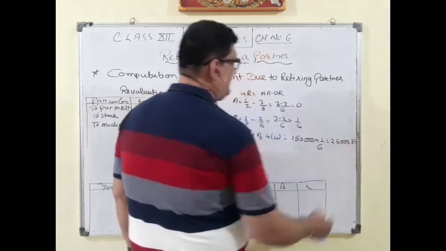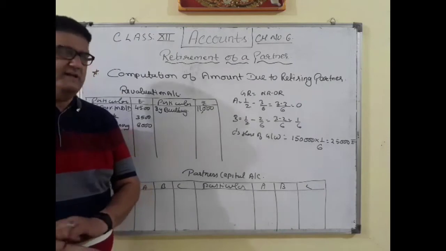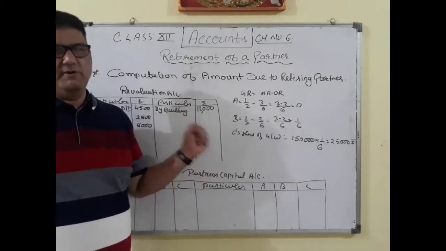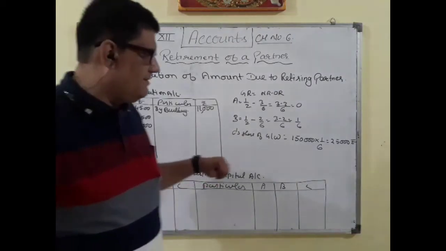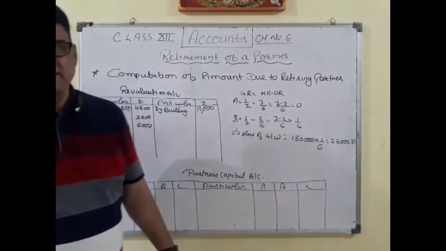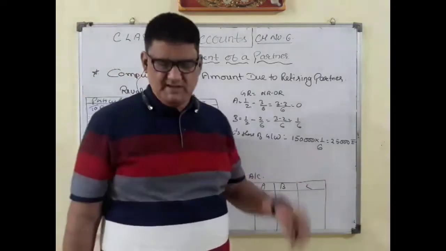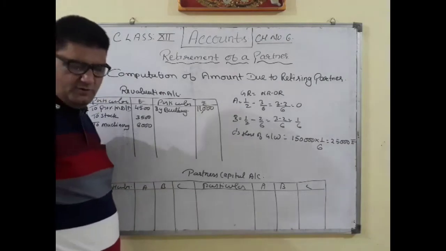So 25,000 rupees is the amount of goodwill which will be paid to C, and this amount will be paid by B, because B is the only partner who has gained. So the entry will also be made, on the concept of gaining partner to outgoing partner. By B's capital account debit to C's capital account. So we will be putting the effect of this in the capital account also.